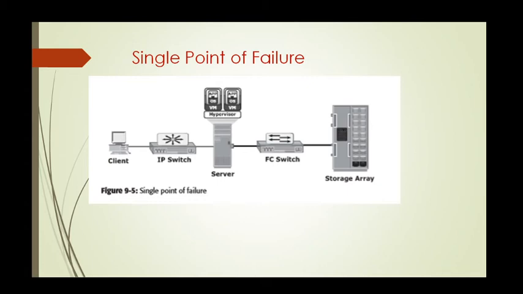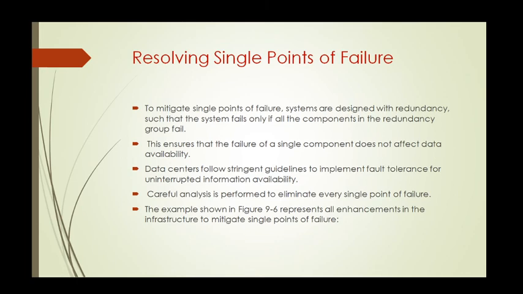Next we shall see resolving single points of failure. To avoid single points of failure, systems are designed with redundancy such that the system fails only if all the components in the redundancy group fail. This ensures that the failure of a single component does not affect data availability.